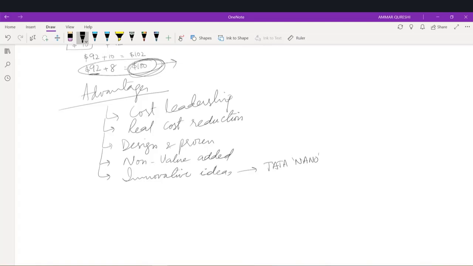Before launching the product, before anything, they said that they would launch a product at 1 lakh Indian rupees, and then they started the designing and restructuring phase of that particular car. So we can bring some innovative ideas on how to produce the product within the cost limit without compromising the quality of the product. That is thinking outside the box, about what can be done in this situation.